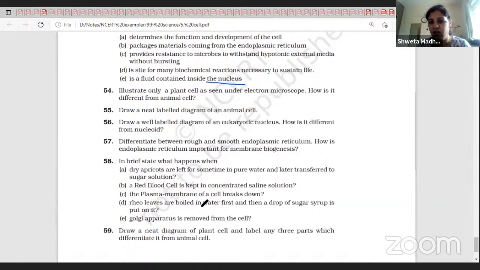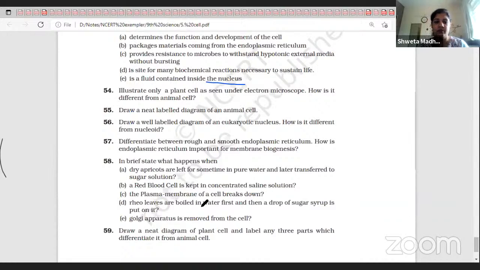The water moves out, they shrink, and they die. After dying, when you add sugar syrup or water, nothing will take place because all the cells in those leaves have died. So no change takes place.